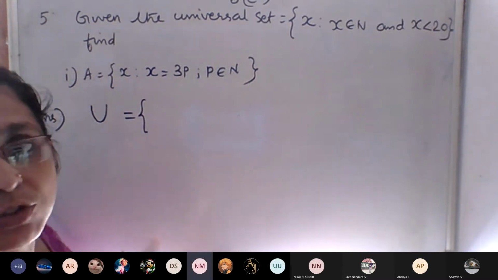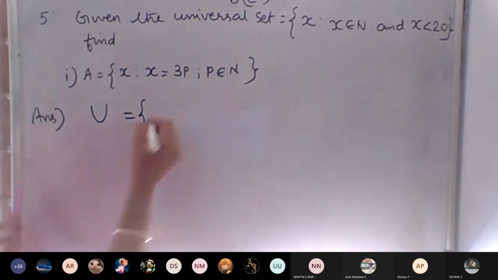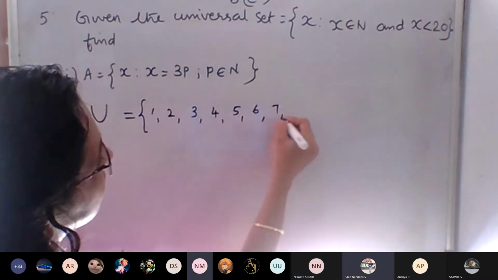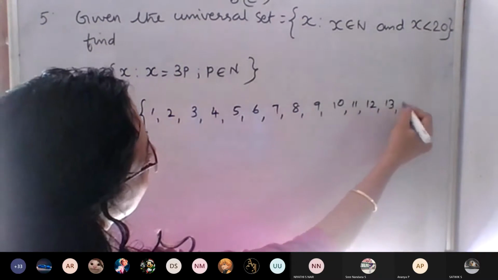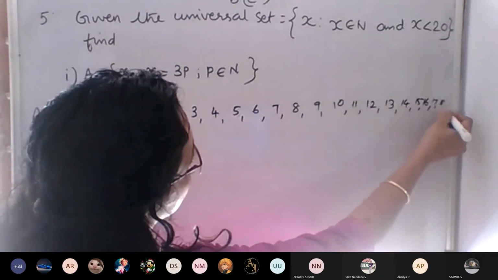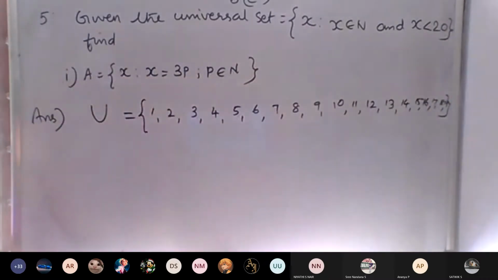From 1 to 19. Write down: 1 to 9, 10, 11, 12, 13, 14, 15, 16, 17, 18, 19. 20 is not needed; up to 19 is enough. Then we can start the question.